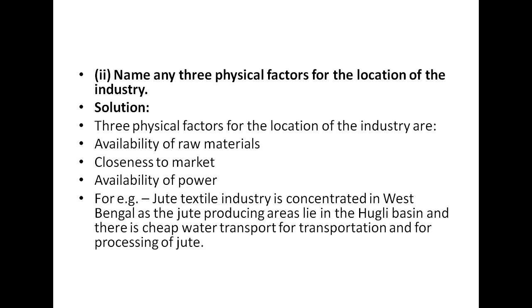So here they are setting up a jute textile industry, and basically jute is famous in the West Bengal area. It is considered one of the most famous and the first places where this jute producing area has been seen, and it is lying in the Hooghly Basin, and just because of that they get transportation at a very cheap rate. They are getting very cheap water transport for transportation and for the processing of jute as well. So these are a few of the physical factors for the location of an industry.